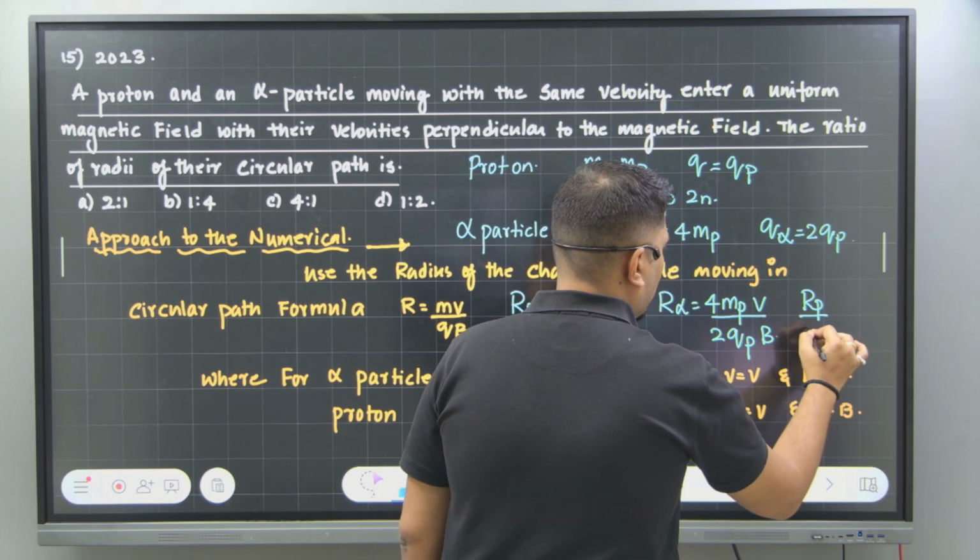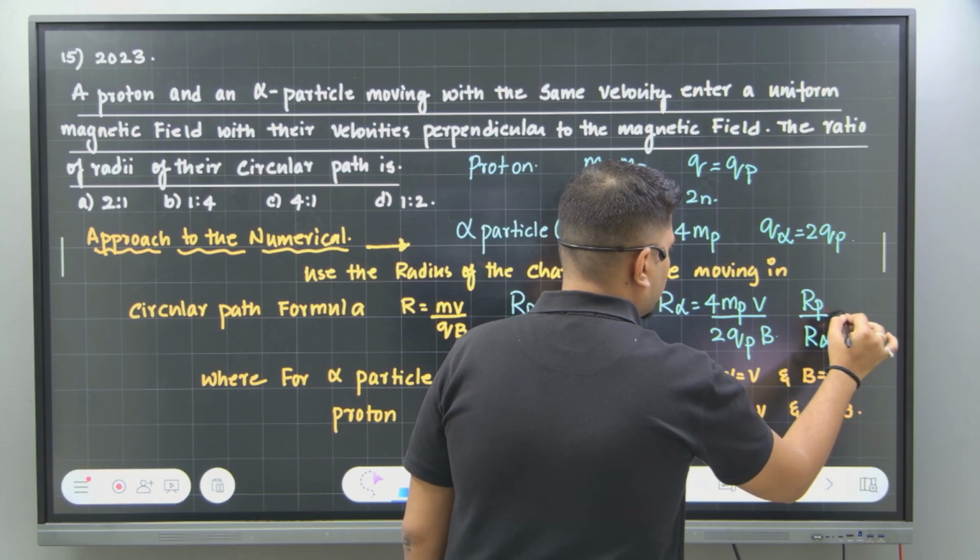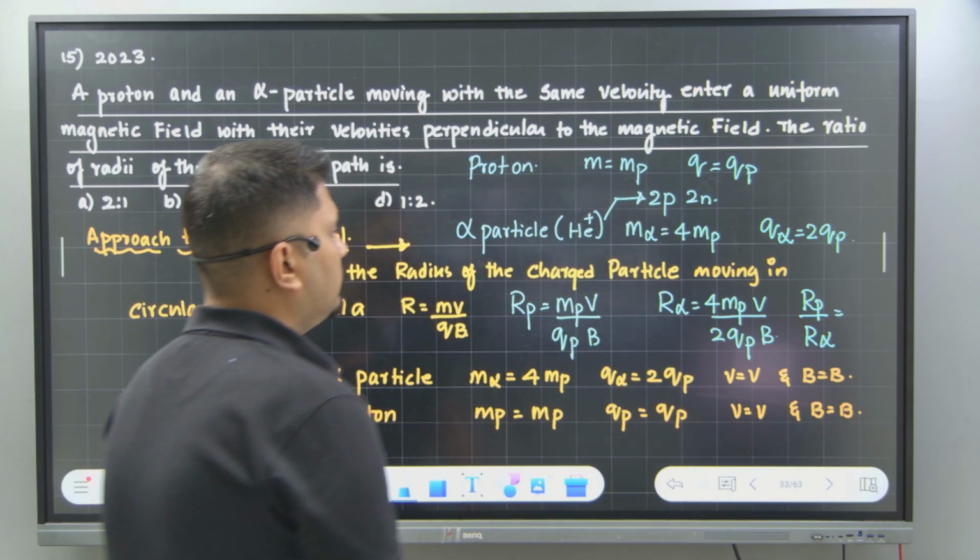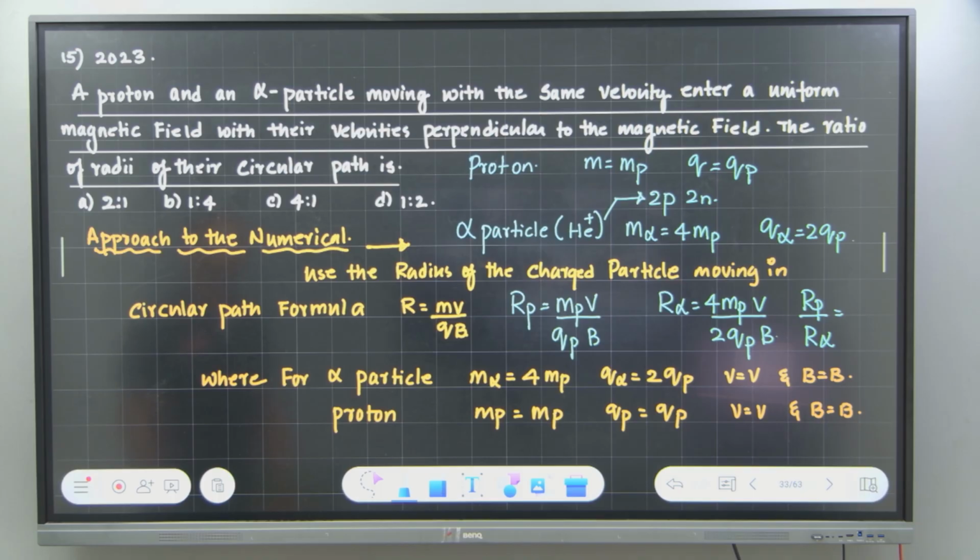R of proton divided by R of alpha. How much will you get?